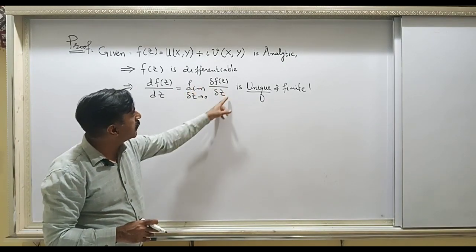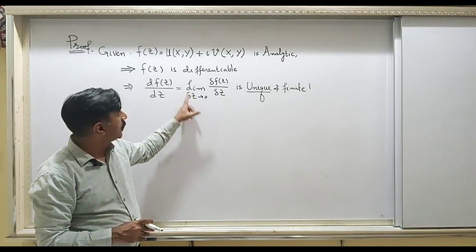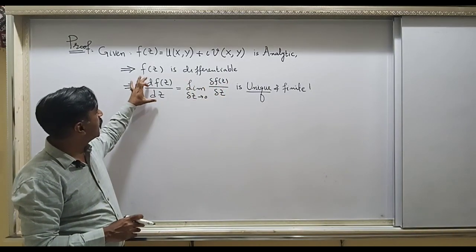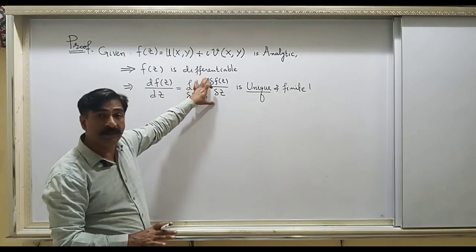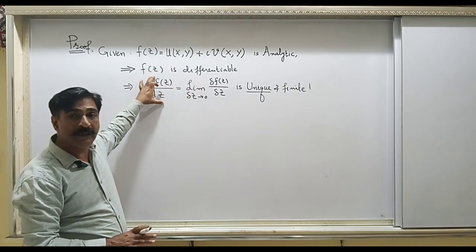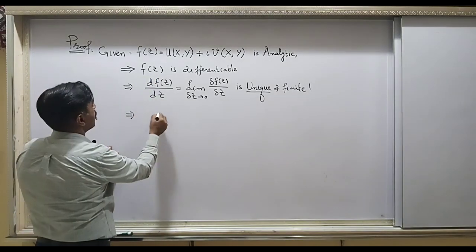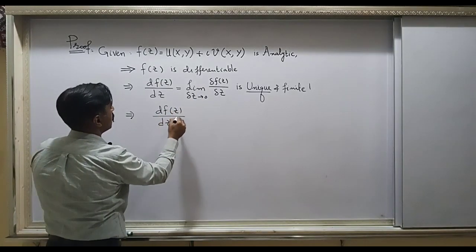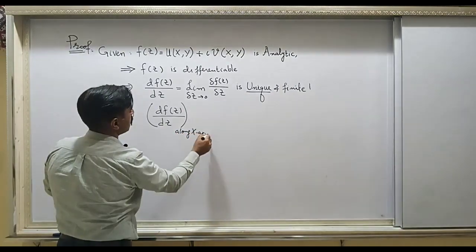So you can evaluate this limit either along the x-axis or along the y-axis. Evaluating this limit along the x-axis means taking the derivative along the x-axis, and evaluating it along the y-axis means the derivative is to be evaluated along the y-axis.